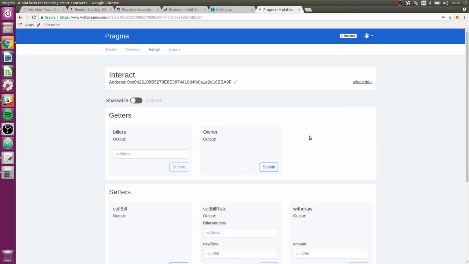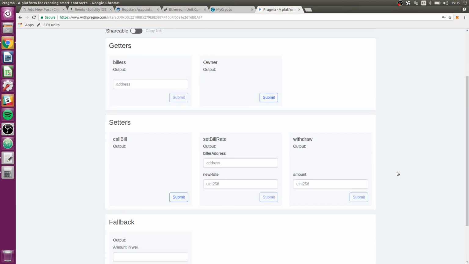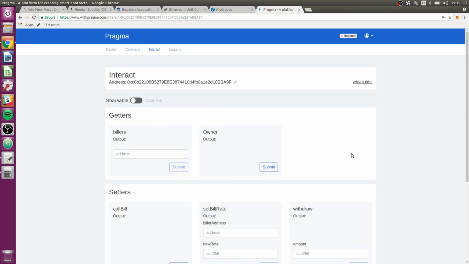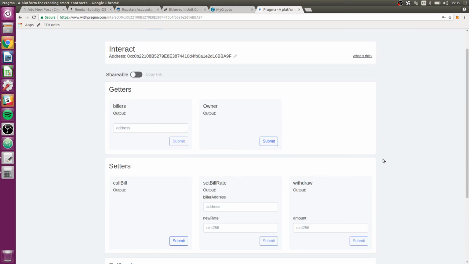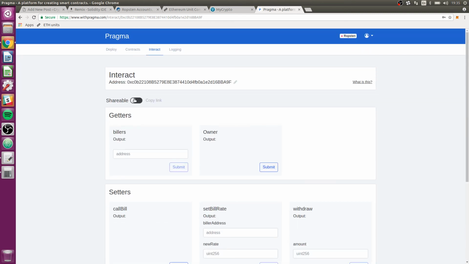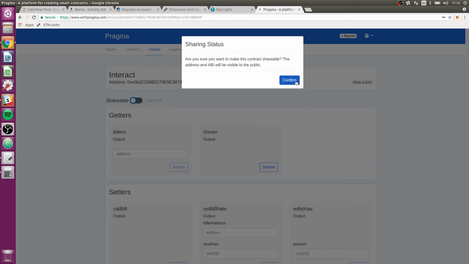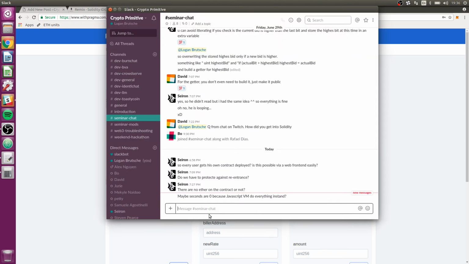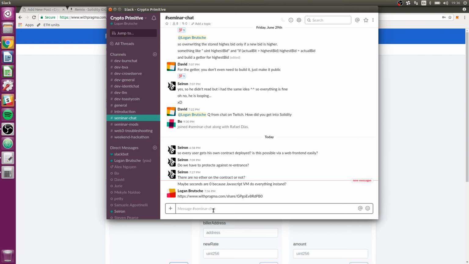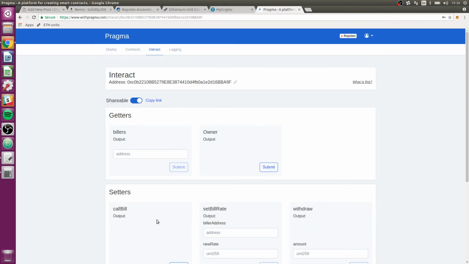One of my favorite things about Pragma is that you get this automatically generated interface, which is nothing new, really. We sort of had the same thing on Remix, although it's a little bit nicer to look at here. But what's really cool is you can click this shareable thing. Now I can take my link here and give it to you guys on Slack. And anybody can go to this link and actually interact with the same contract that I'm interacting with now.